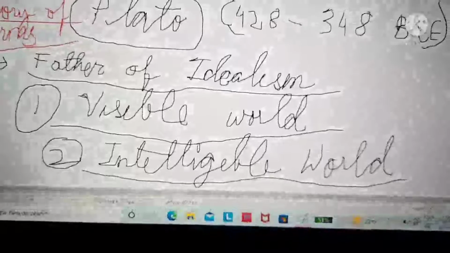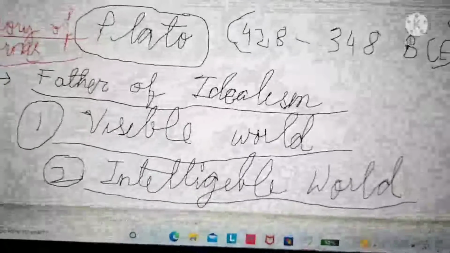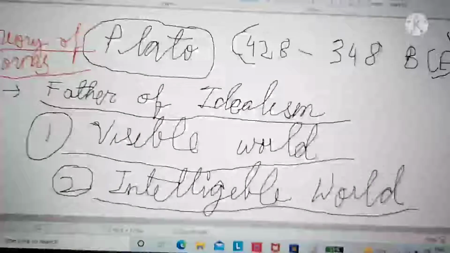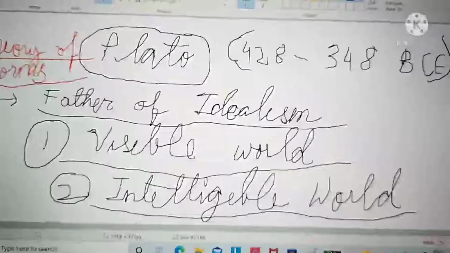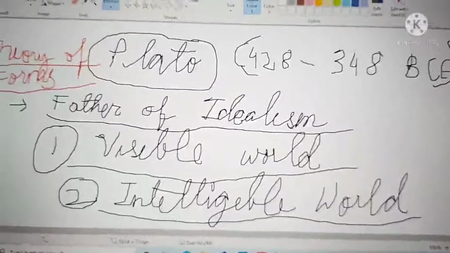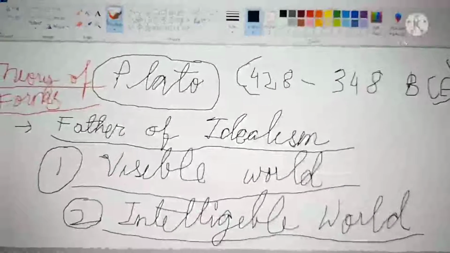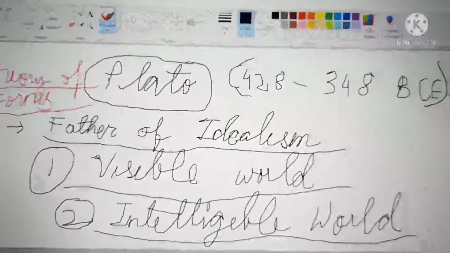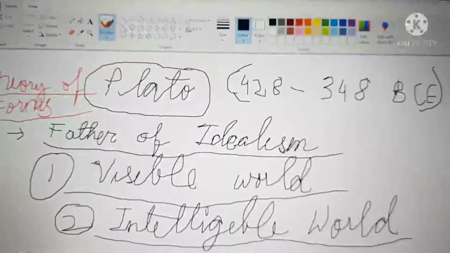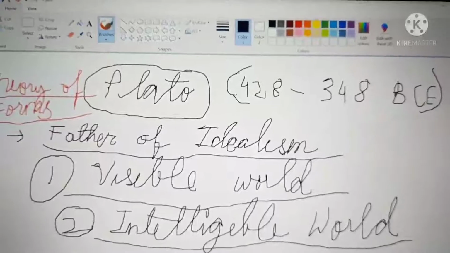Plato gives a very good example, for which I have made a video, the allegory of the cave, or the cave theory, wherein he set an example and explained it in a very lucid manner. This material world is the copy of the reality or the truth.